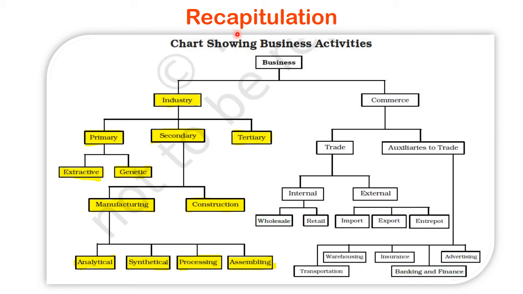So let us recapitulate what we have understood today. Business, which is divided into two main parts, and the first part we have studied today, that is industry, which is mainly divided into three main parts: primary, secondary and tertiary. Primary is divided into two parts: extractive and genetic. Secondary is divided into two parts: manufacturing and construction. Again, manufacturing is divided into four main parts: analytical, synthetical, processing and assembling.